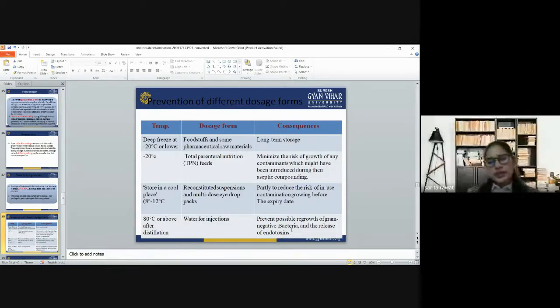At minus 20 degrees we store oral parenteral and total parenteral nutrition, then in a cool place like 8 to 12 degrees we store reconstituted suspensions and multiple dose eye drop packaging. Then water for injection is stored at a temperature of 80 degrees Celsius or above after distillation.